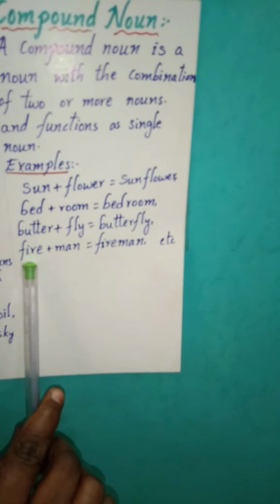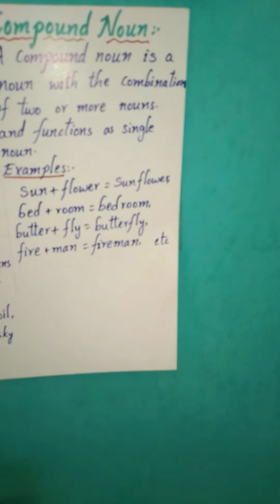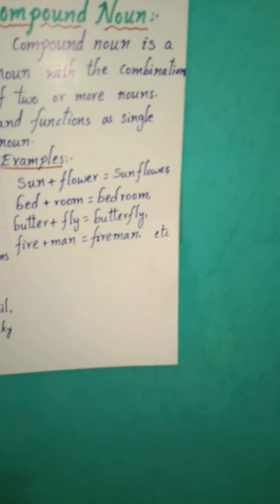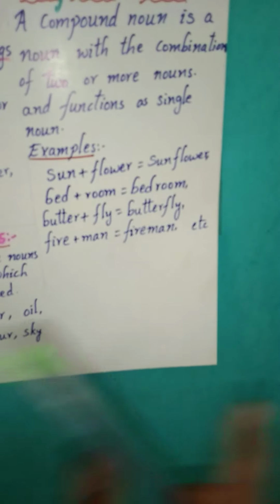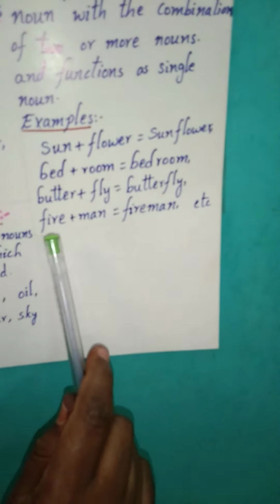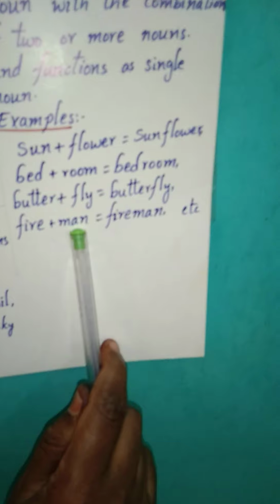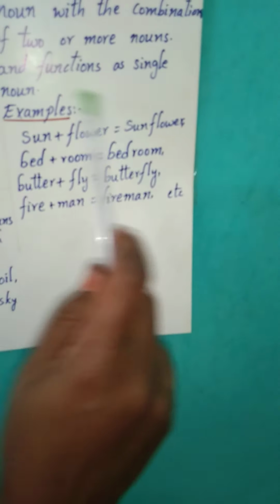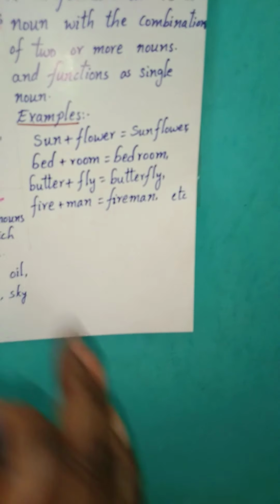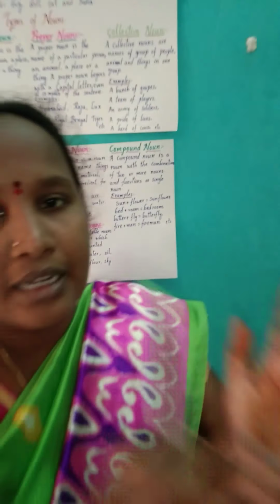Next, fire. Fire means, if you want to burn, if you want to cook anything, mommy, what you should do? First we should fire the stove. Next, man. If I add fire plus man, what will we get? Fireman. So like that, so many examples are there. That means if we add one noun to another noun, we'll get one more new noun. Those are called compound nouns.